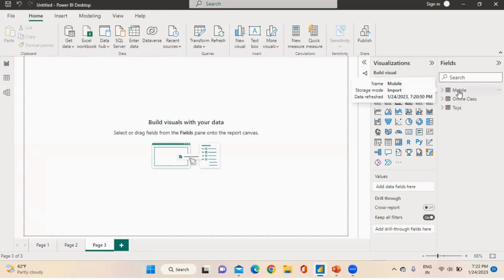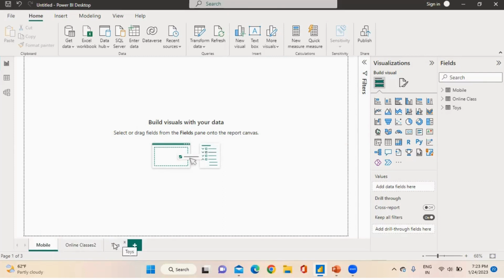In your task one, you have to visualize them using only a bar chart and pie chart. You have to use the Mobile, Online Classes, and Toys data sets. Suppose I'm choosing the Toys data set. I'm just putting the name over here, Toys, and after clicking, this is my Toys, this is my Online Classes, and this is my Mobile.